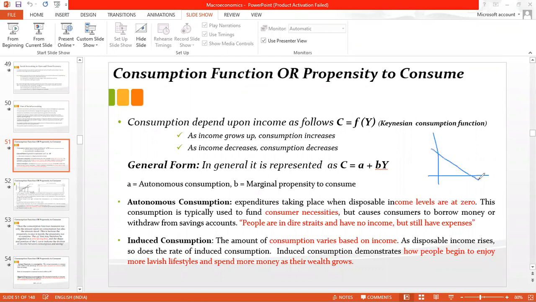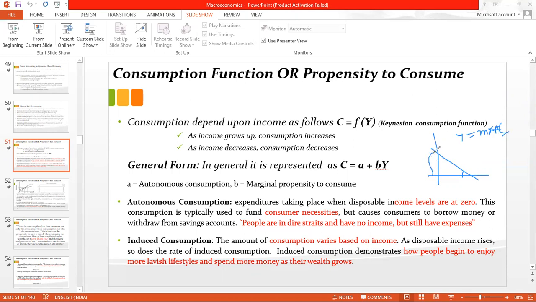When we say y equals mx plus c, this m reflects this angle, which means the slope, and this c is the y-intercept.